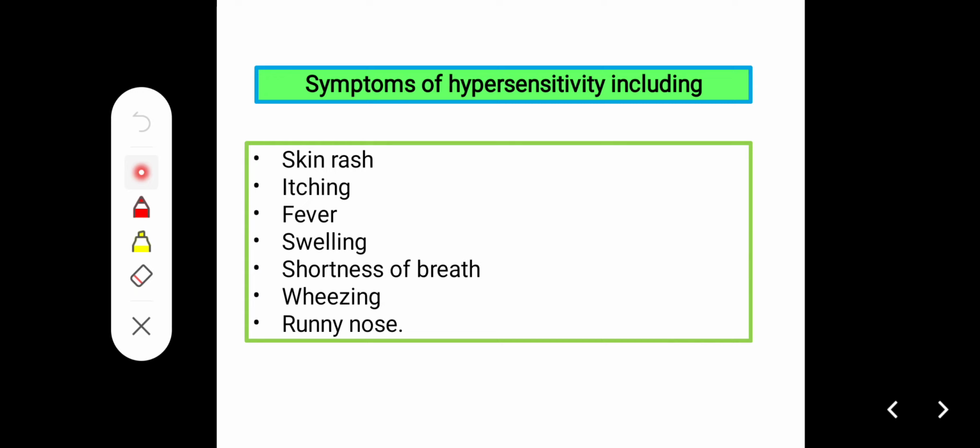Symptoms of hypersensitivity reactions include skin rash, itching, fever, swelling, shortness of breath, and runny nose. So these are the symptoms: skin rash, itching, fever, swelling, shortness of breath, runny nose.